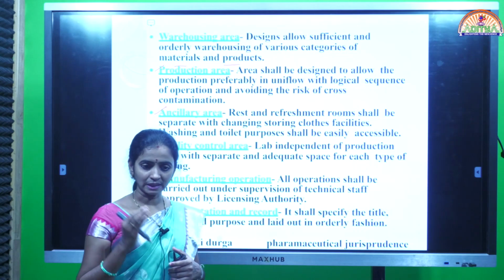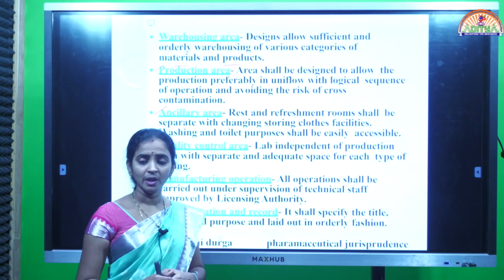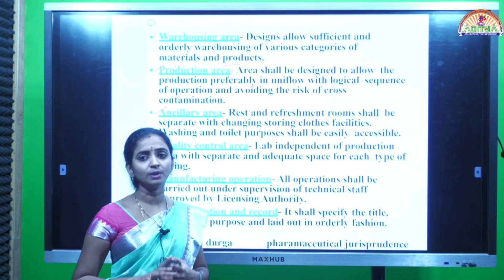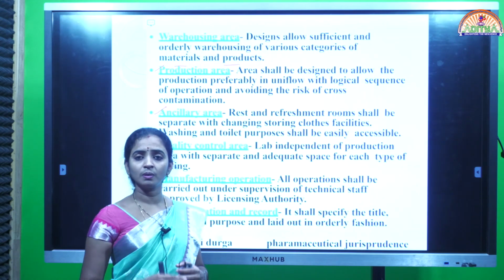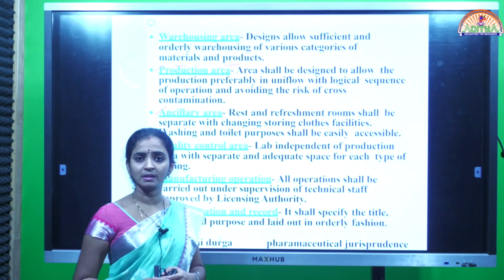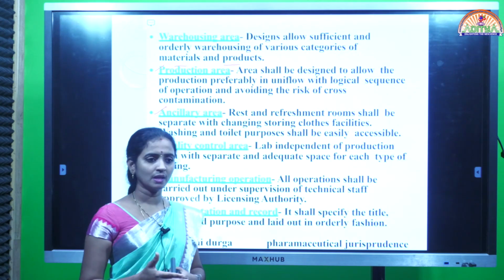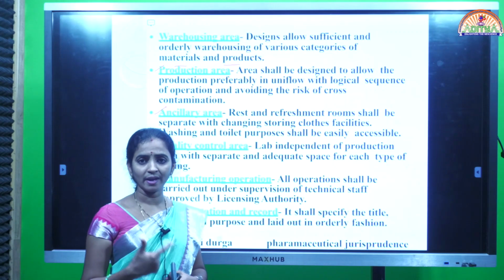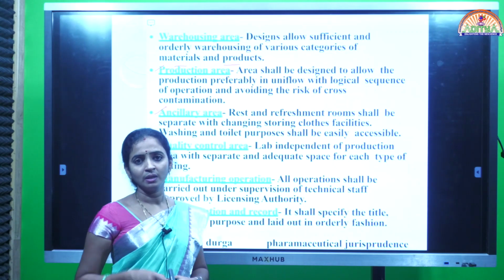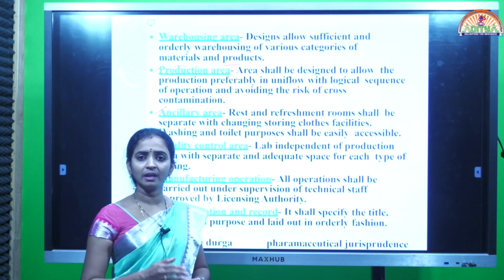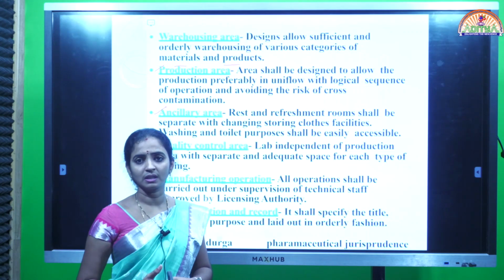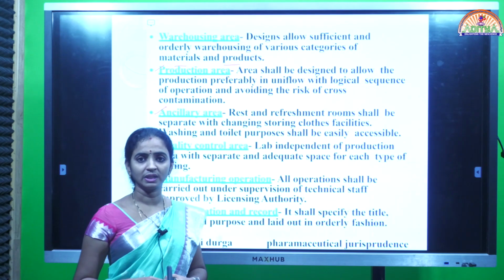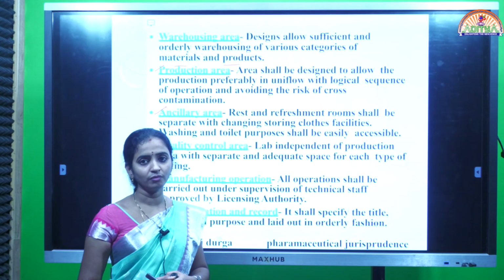Warehouse means the place where we keep all the materials required for the preparation of a particular dosage form. How we store and keep all these ingredients according to some order, for example alphabetical order or numerical order, some order of arrangement the people should follow. Some person in charge will be there in every area of the manufacturing industry, so that the in-charge will carry out all the arrangement of the materials inside the warehouse.